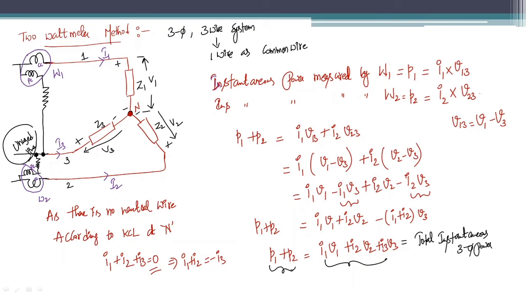So the sum of instantaneous powers measured by two wattmeters is the same as the total instantaneous three-phase power. So by this we understand that we can measure the three-phase power using the two wattmeter method.